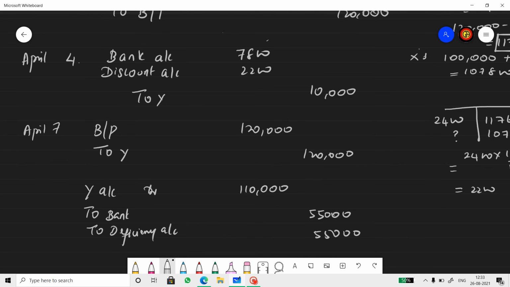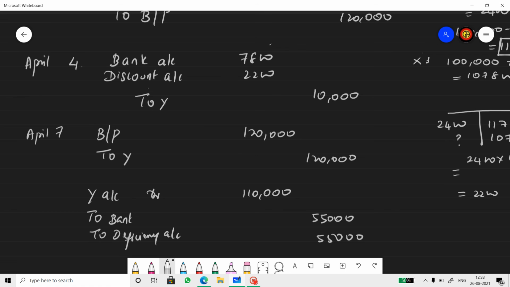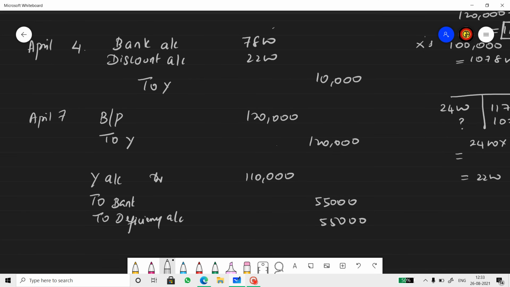So the second bill was dishonored. The amount was 1,20,000. But before the dishonor, Y had discounted the bill and remitted 10,000 rupees. Therefore, X is liable for only 1,10,000, not 1,20,000. Half of that, 55,000, will be collected and half will be considered as a loss. So this is in the books of X.